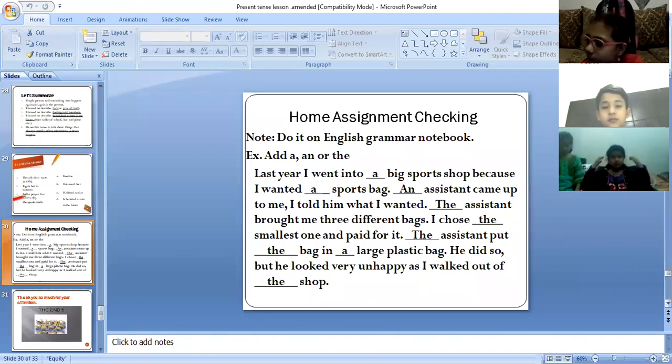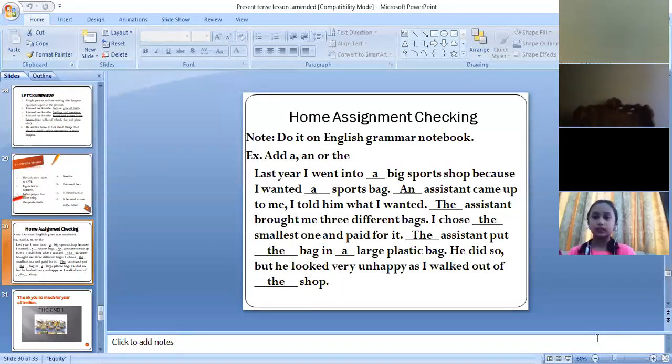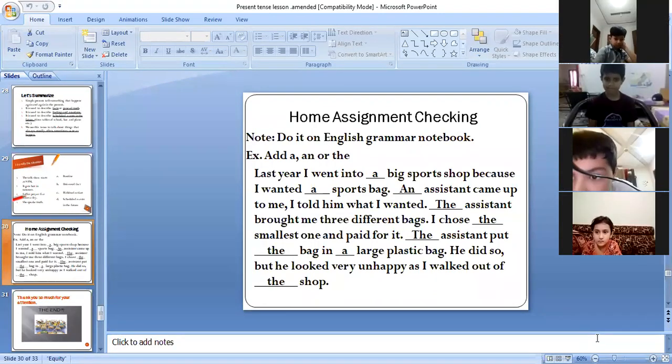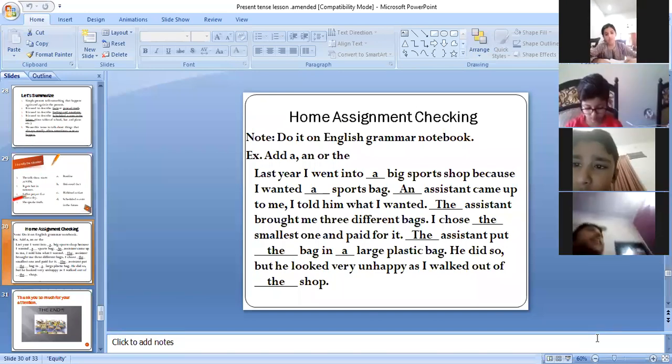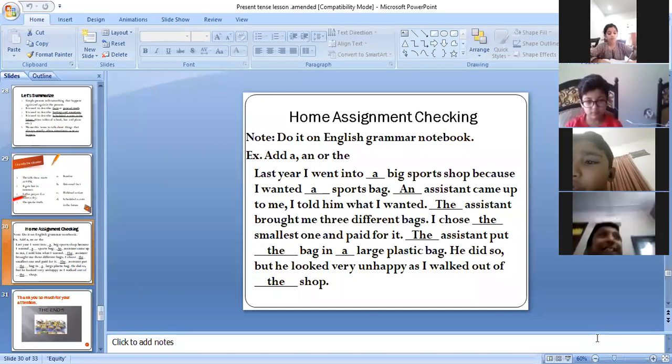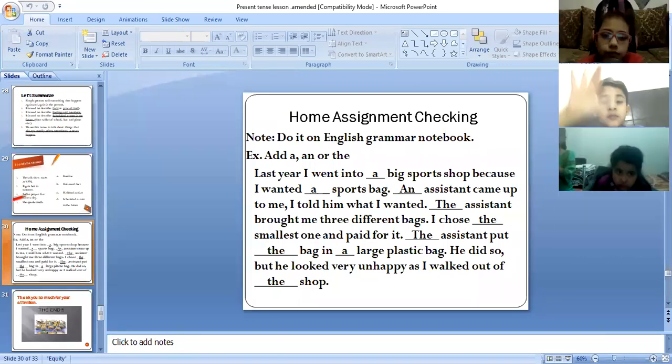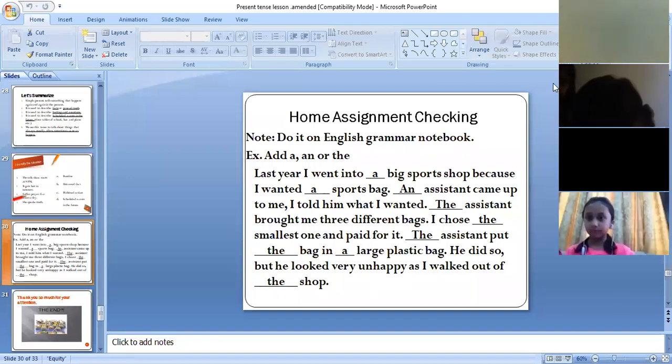The exercise is that you have to add a, an, or the. Yesterday we did articles, so you can check it here. Last year I went into a big sports shop. What will come here? A, because big begins with a consonant letter B. Here we have used a before sports shop because it begins with a consonant letter.